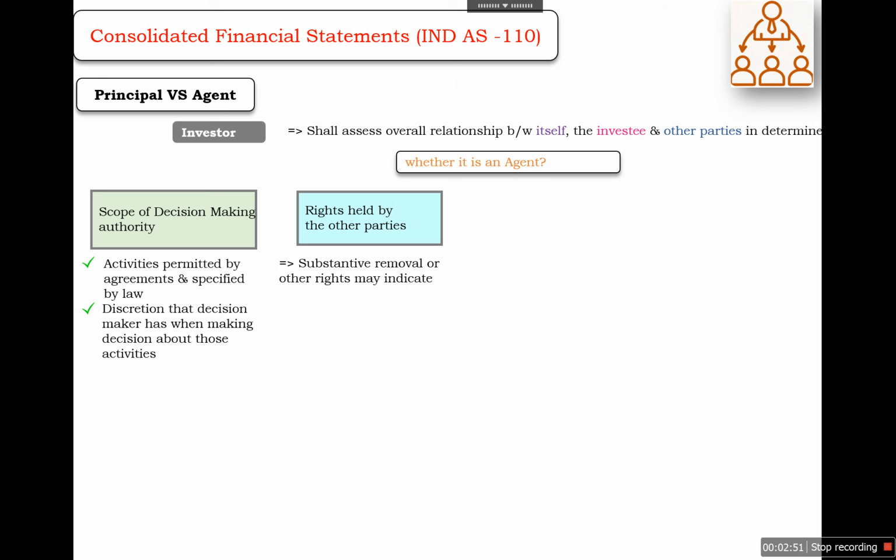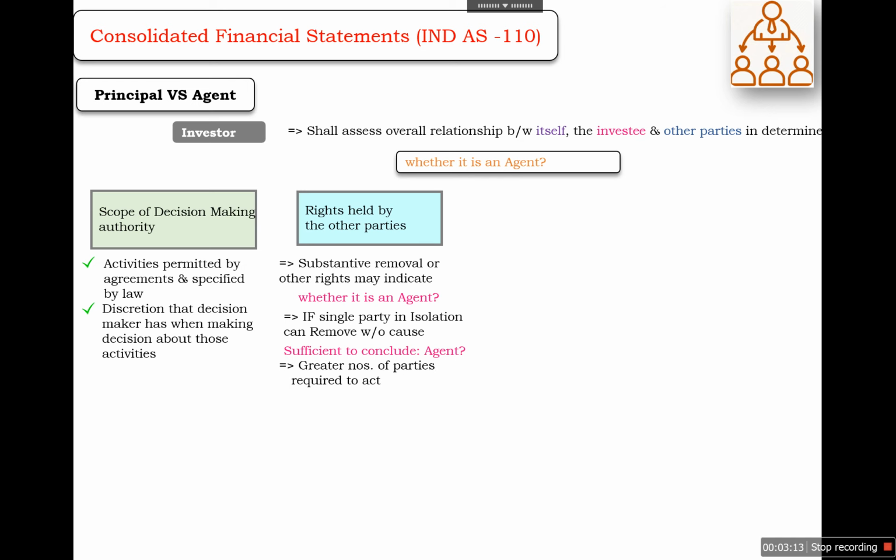For example, if other parties have substantive rights to remove the acting party, it may indicate that it is working as an agent. If a single party in isolation can remove it without any cause, that is sufficient to conclude that it is an agent.